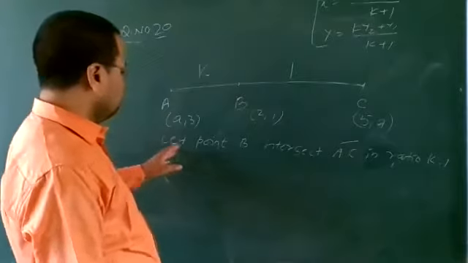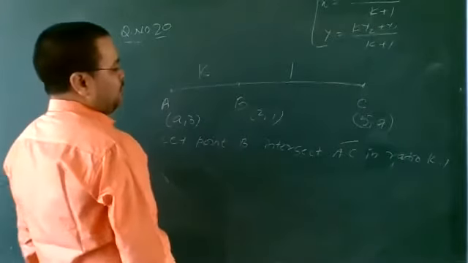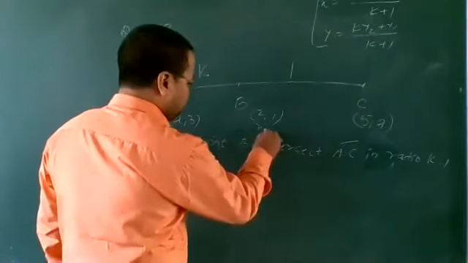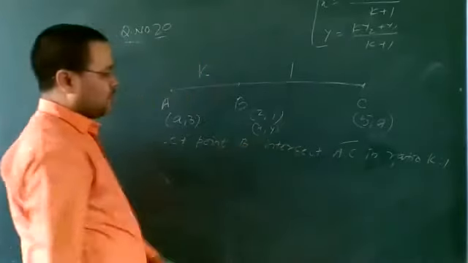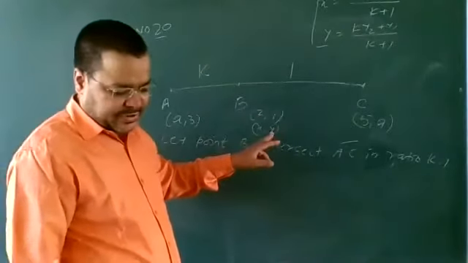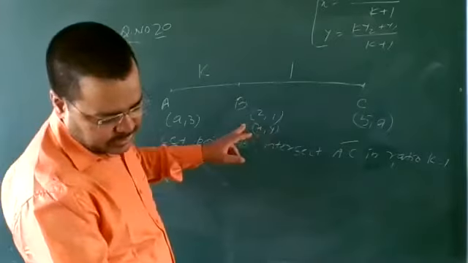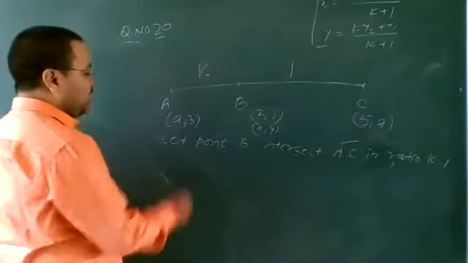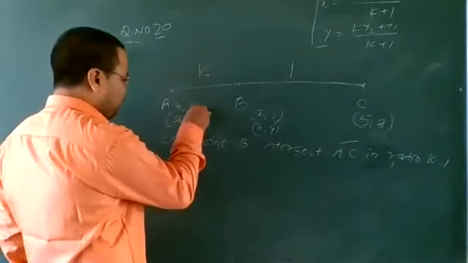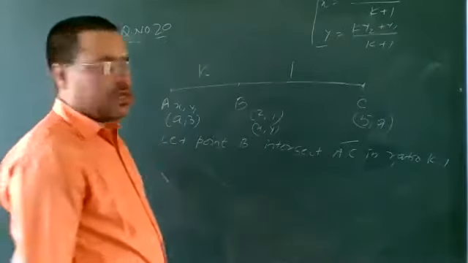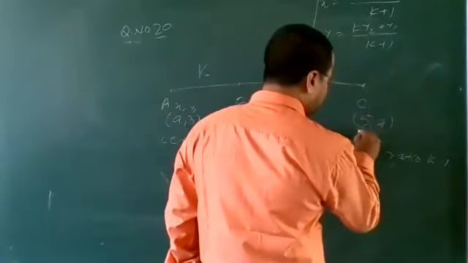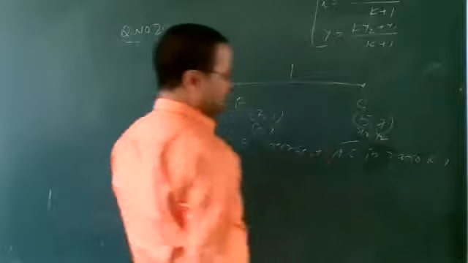So here, first of all, let this be x, y. Here x, y = (2, 1) is given as point B. And here A is (x1, y1), and here C is (x2, y2). Consider.